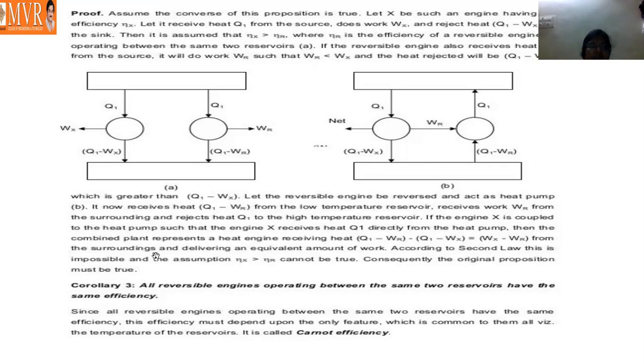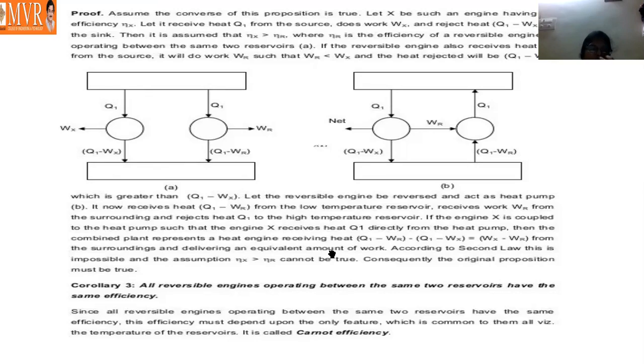So that is what I explained here. According to the second law, this is impossible, and the assumption that the efficiency of X is greater than the efficiency of R cannot be true. Consequently, the original proposition must be true. So what this diagram says is that the heat engine X is irreversible, and this diagram we consider as the reversible engine. Our efficiency as an irreversible engine is greater than the reversible engine for Carnot theorem. Is it possible? Not possible.